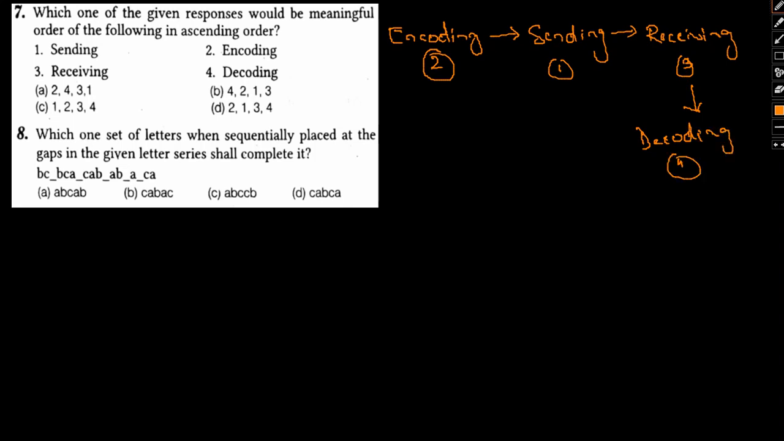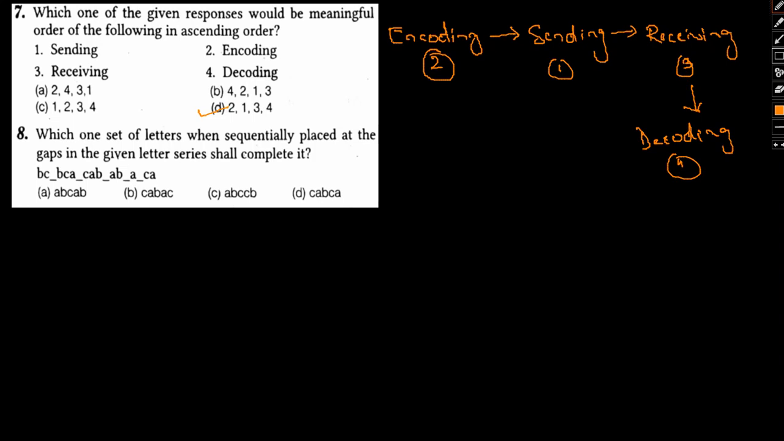So this will be the ascending order, that is 2, 1, 3 and 4. Option D will be the answer. So I hope this is clear. Initially the code has been encoded, then the code is being sent, then the code is received by the other end, and finally the encoded code is being decoded.